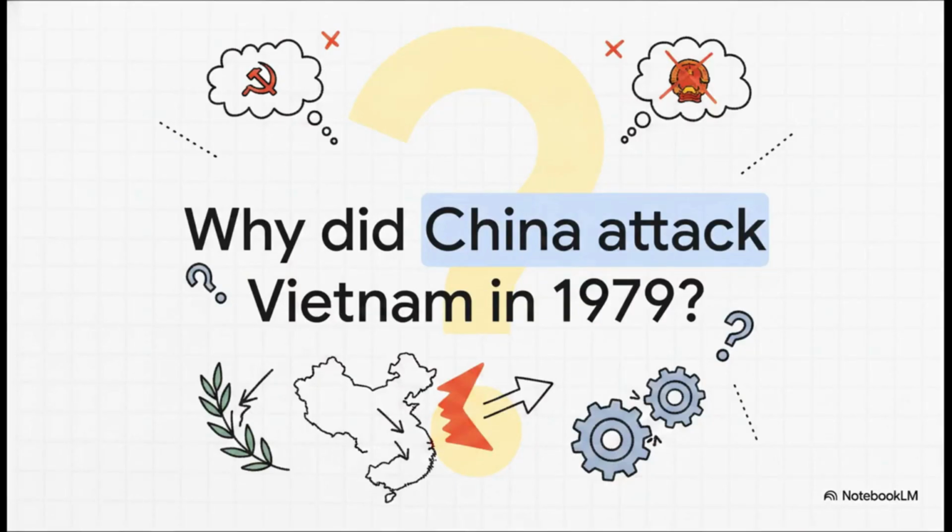So, that brings us to the absolutely massive question at the center of this explainer. Why did China attack Vietnam in 1979? What could possibly drive such a deep wedge between two nations that seemingly had so much in common?